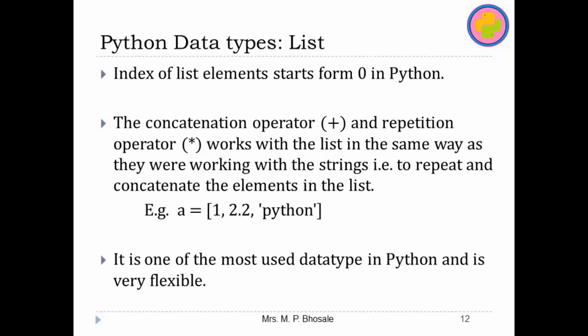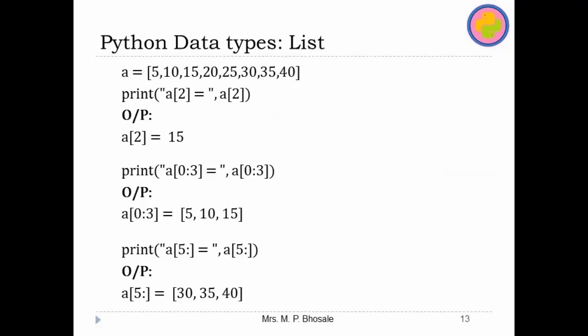It is one of the most used data types in Python, and it is very flexible. We will discuss this in detail when we learn the list data structure, but for now we will just demonstrate some of the things related to the list in Thonny. So let us move to the Thonny.